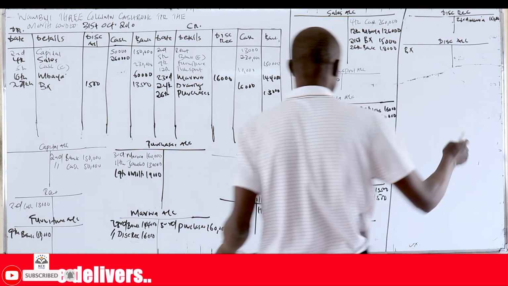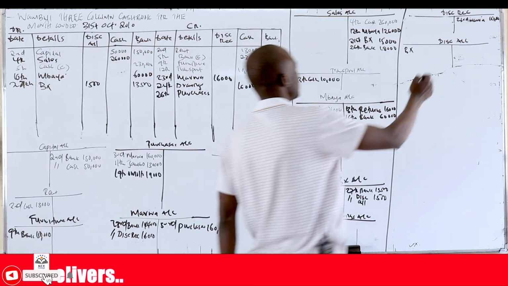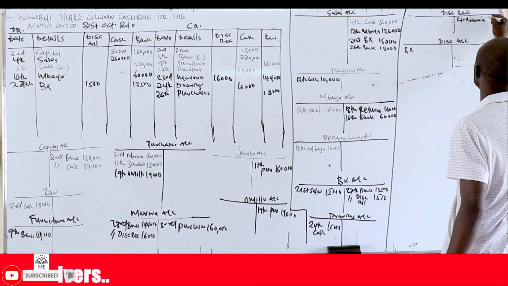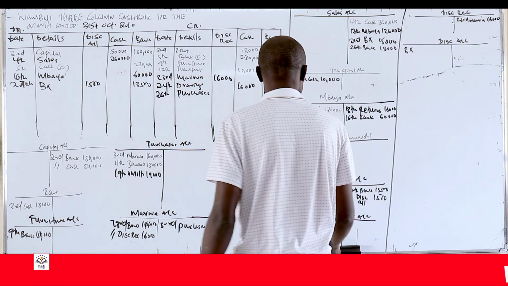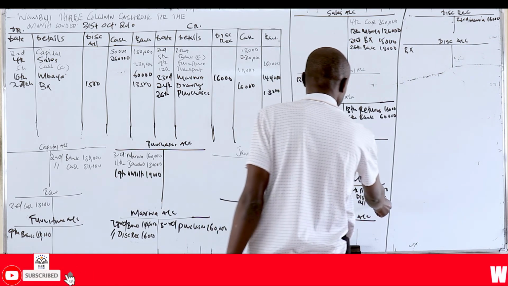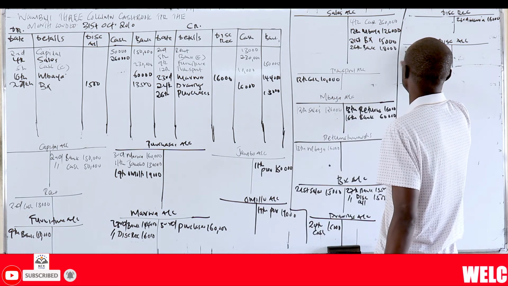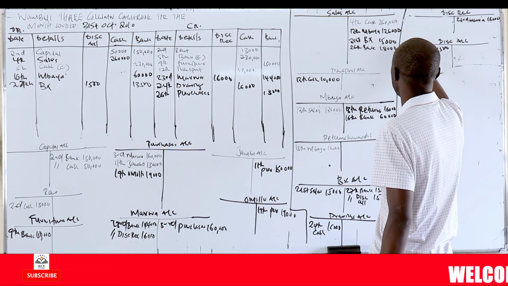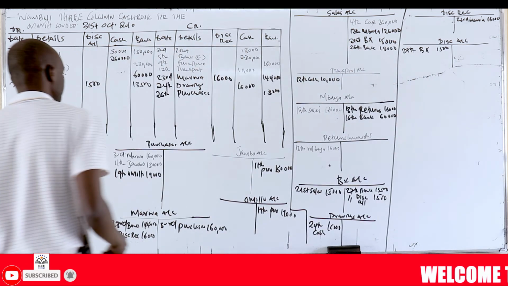So, a point of correction: this was debited, and you credit it on the discount received account, 16,000. For BX, you had credited 1,500. Now you debit here 1,500. You write 27th, BX.